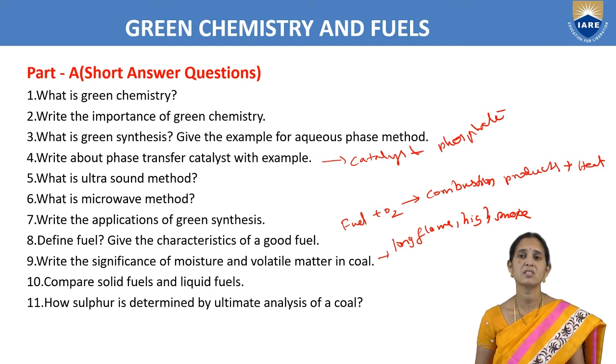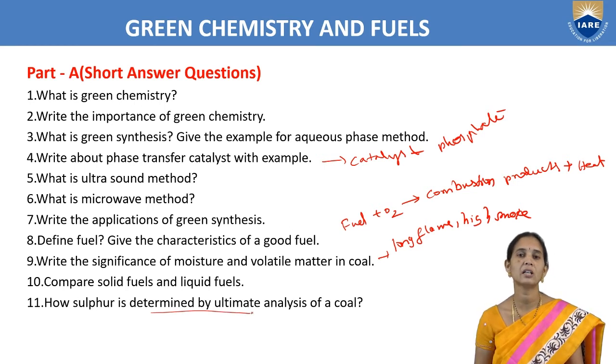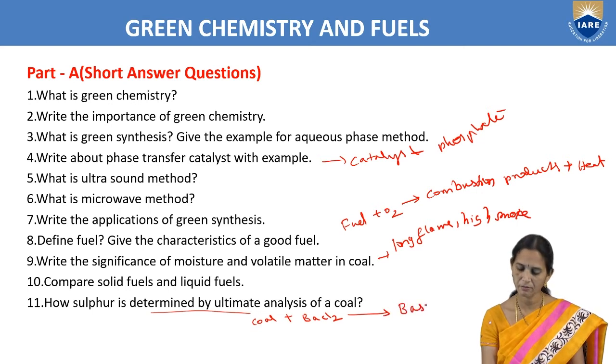How is sulfur determined by ultimate analysis of coal? Very simple: to the coal sample we add barium chloride solution.